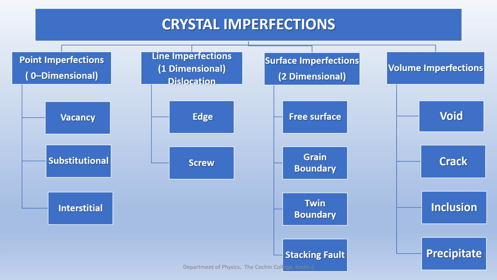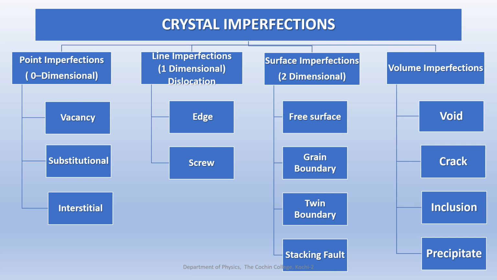And all these four types of imperfections have subcategories. As shown here, you can see that a point imperfection itself is of three types, and there are some other classifications also that we can study. And you can see the line imperfection is classified into two, then surface imperfection also into a number of subdivisions, then volume imperfections also divided. So these are the types of crystal imperfections.